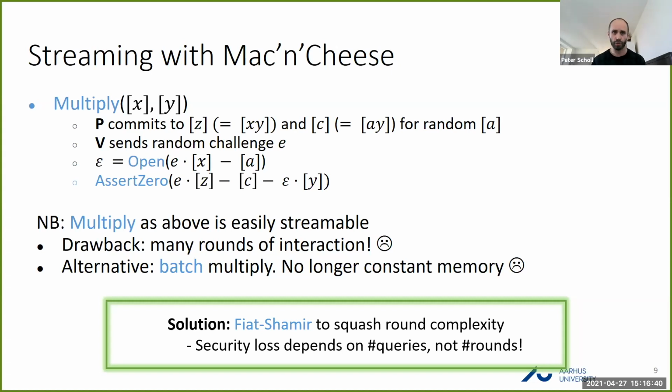Now, one potential issue with this is that because we're applying Fiat-Shamir to a many round protocol, if we look at some of the generic bounds on the resulting security of a protocol, you can often get something which degrades very badly in the number of rounds. It turns out in this case, we can show that for these types of protocols, we actually have a kind of round by round soundness property, which shows that the security loss when applying this transform only depends on the number of queries to the hash function and not the round complexity. So we essentially get this Fiat-Shamir for free with this nice streaming property.